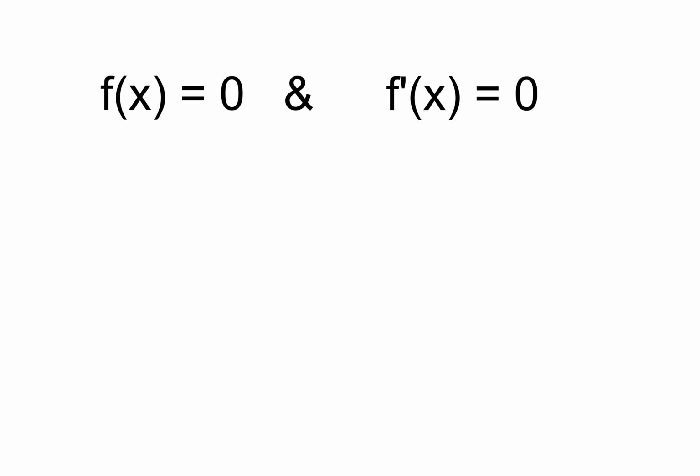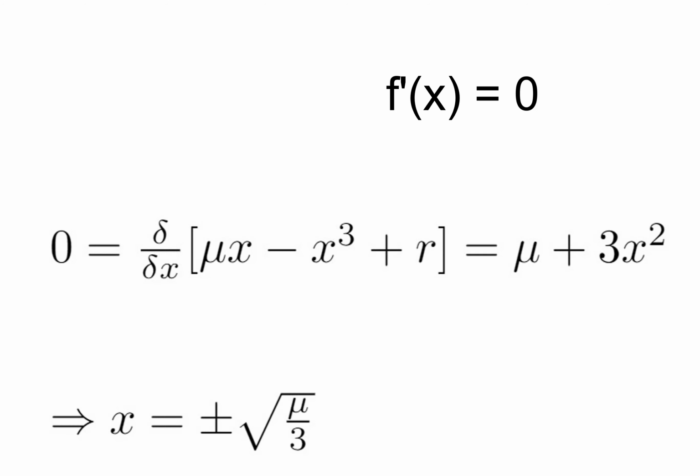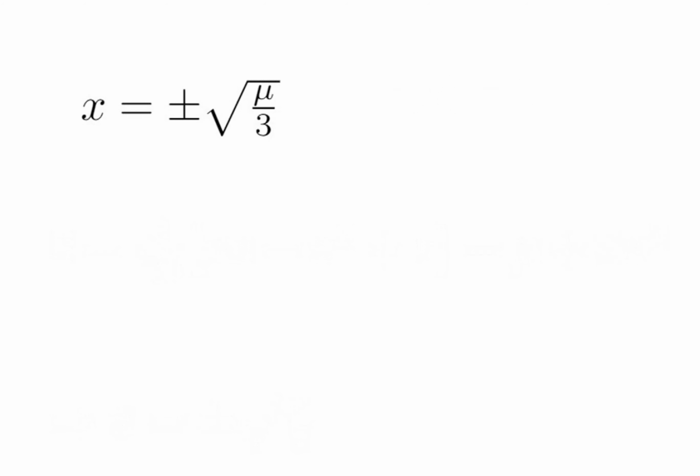And given the condition that the first derivative of f of x equals 0, we get 0 equal to mu minus 3x squared, and when we bring the x on one side and mu on the other side, we will have x equal to plus minus square root of mu by 3. Now we will insert the value of this x in f of x equal to 0.